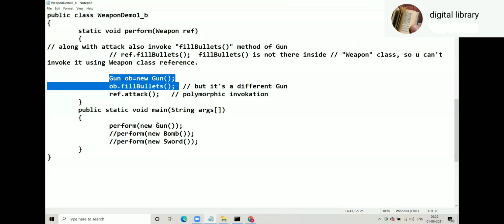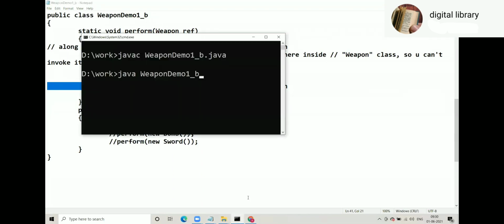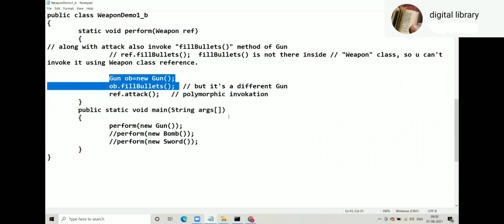One gun is passed from main. Attack is supposed to be done on that gun, but you are filling bullets in a different gun. So the gun using which you are going to attack, in that gun you are not filling bullets. So even though this program compiles and runs, it's of no use. Gun OB is equal to new gun, OB.fill bullets. But it's a different gun. So this program will compile and run, no doubt about that. But then what has happened? This is a different gun, this is a different gun.